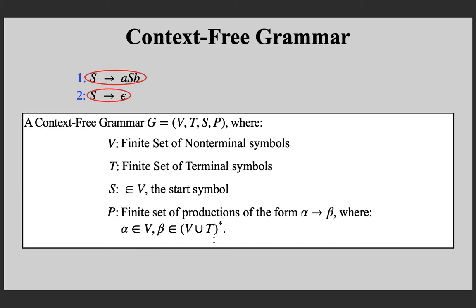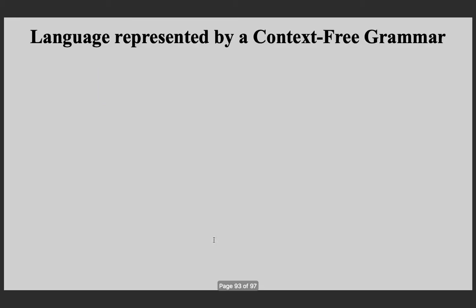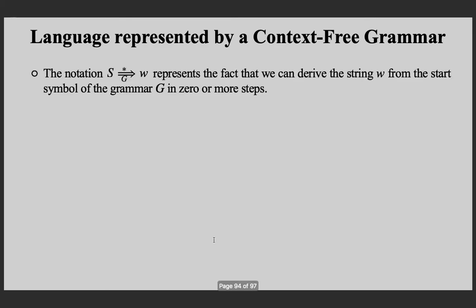And with this, now we are proceeding to define the language represented by a context-free grammar. For that we need a notation. The notation, the start symbol of the grammar G derives W in 0 or more steps is what this representation is telling you.